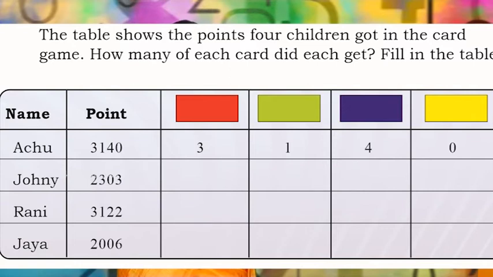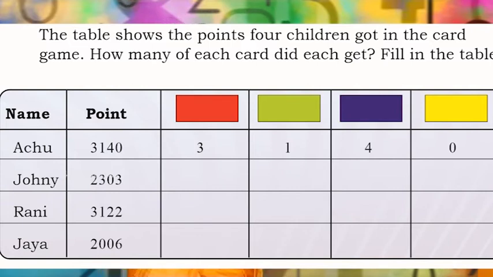So if Achu is taking only the assigned cards, and only 8 cards can Achu take, how will she win the game? Yes, if she is getting 3000, then 1 hundred, then 4 tens and 0 ones.